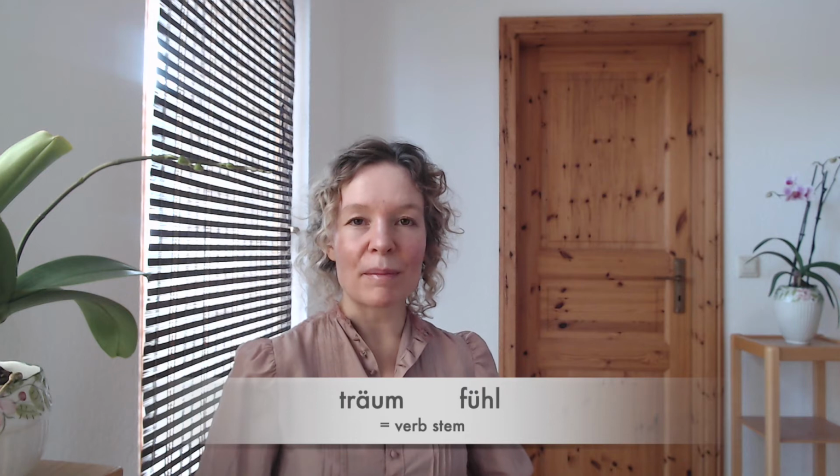So now I have two verbs for you that are regular: träumen and fühlen, to dream and to feel. If we take off the en, what remains is the verb stem. That verb stem will remain throughout the entire conjugation. Let's have a look at the first person singular. We're going to add an e to the stem. Ich träume, ich fühle. I dream, I feel.